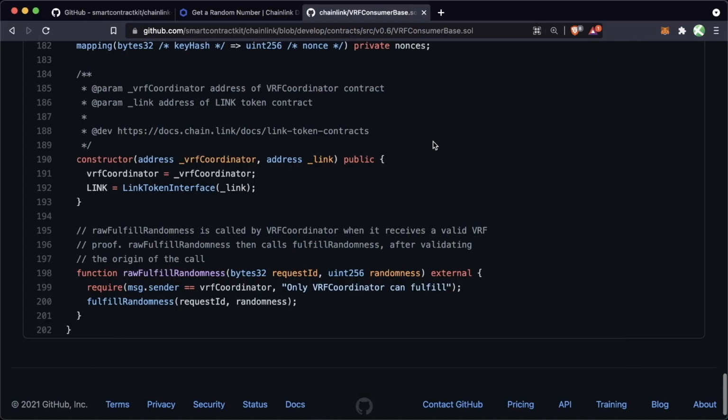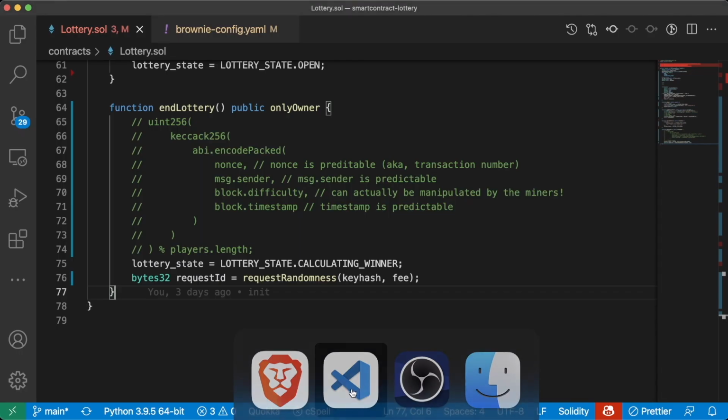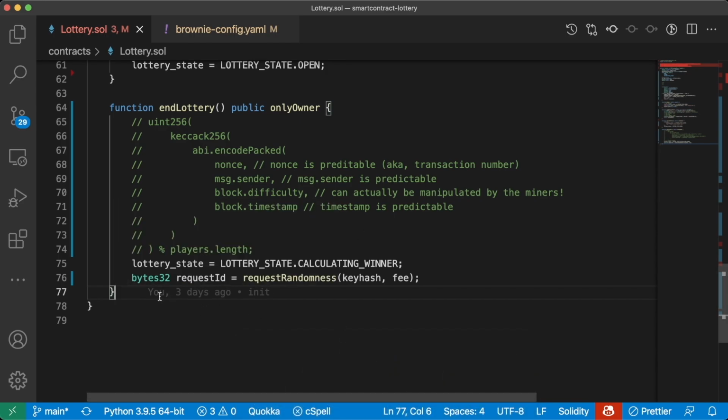So again, if we look back in our VRF consumer base, we can see it has this function raw fulfill randomness. We can read some of the comments in here saying raw fulfill randomness is called by a VRF coordinator when it receives a valid VRF proof. Raw fulfill randomness will then call fulfill randomness. So there's a little bit of contract tag going on, but it's going to eventually call this fulfill randomness function, which is going to be what we define in here. And that's how our contract is going to know what to do once it gets the random number back.